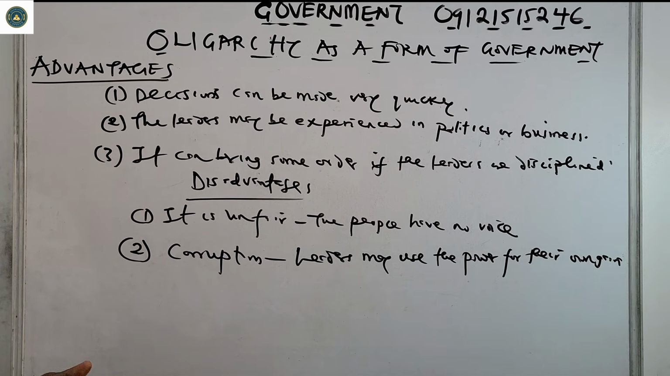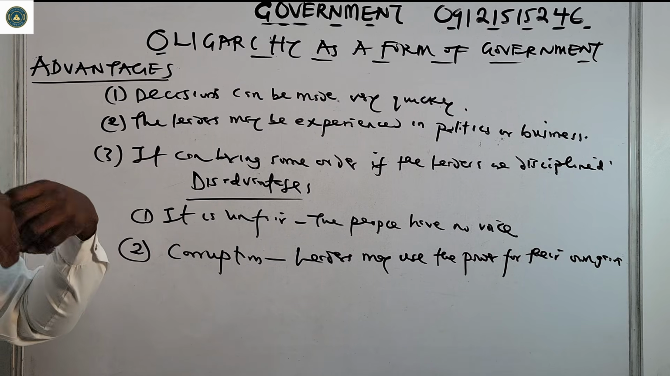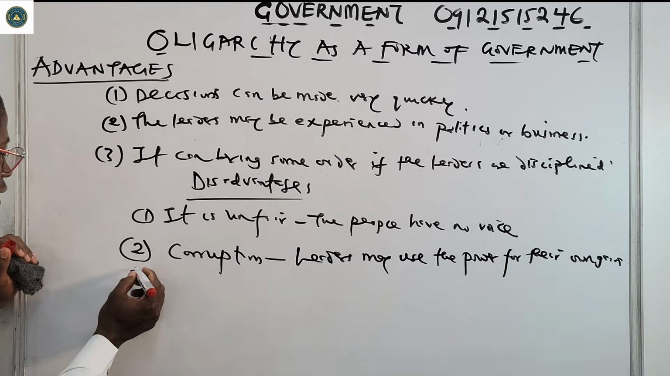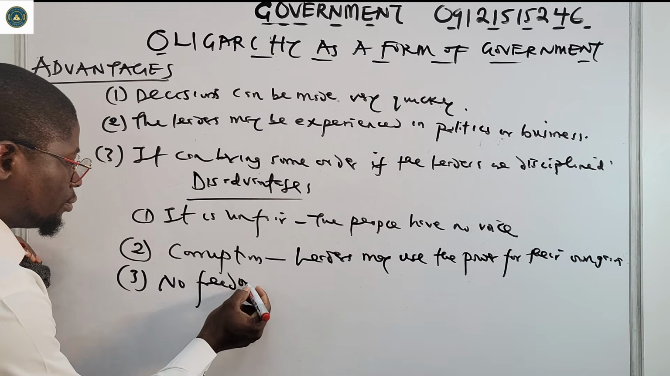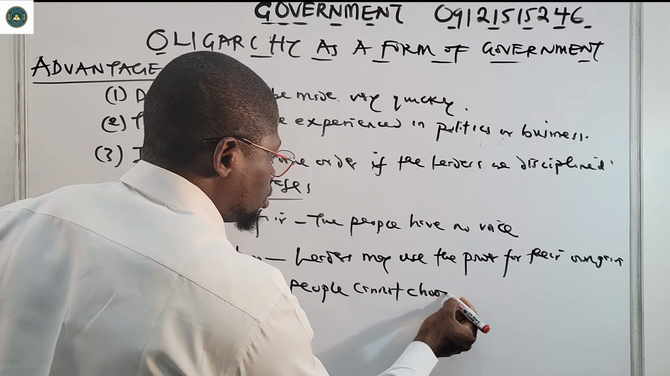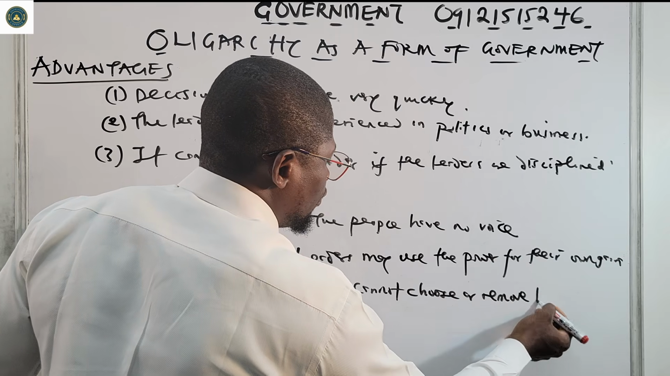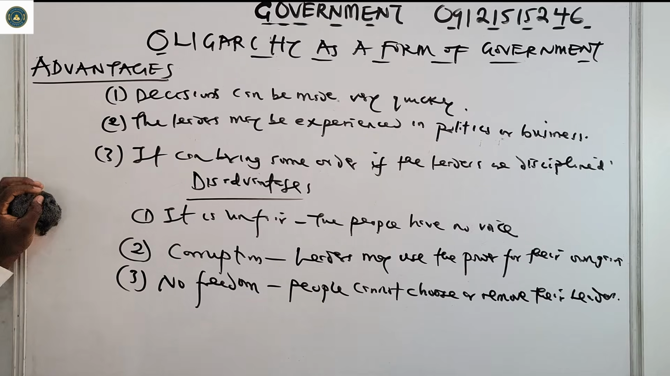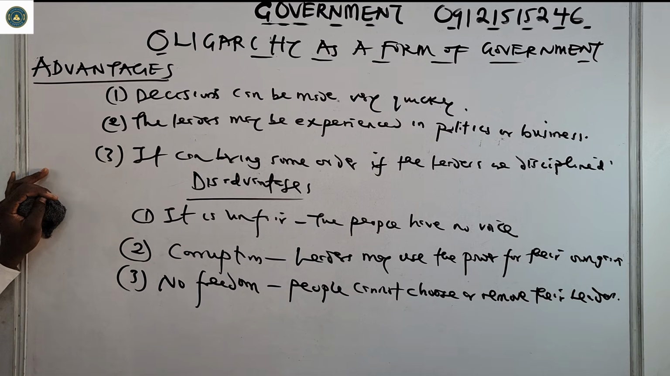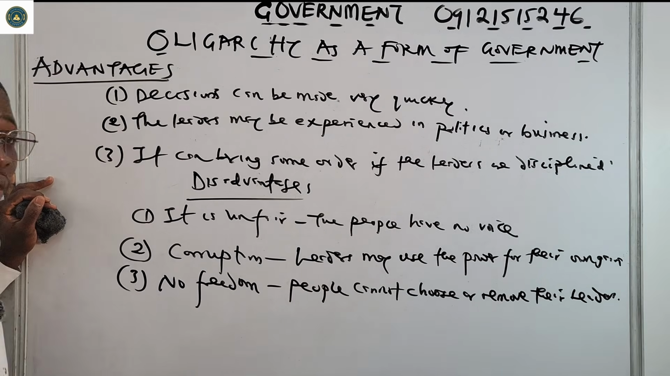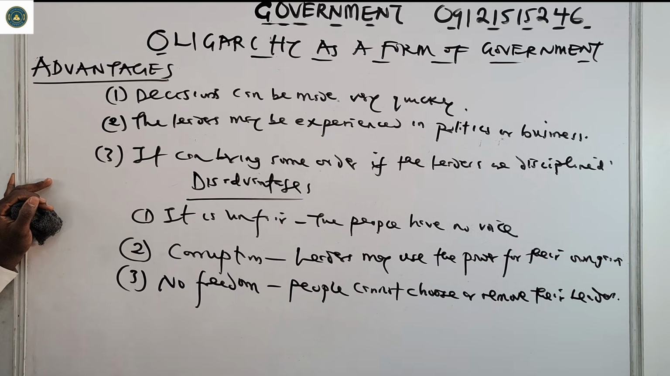Also, there's no freedom at all. People cannot choose or remove their leaders. There's no freedom since they have no voice. So number three, no freedom. People cannot choose or remove their leaders. That is another very huge disadvantage. You cannot even talk, because people don't have any voice, so they cannot choose and they cannot remove their leaders.